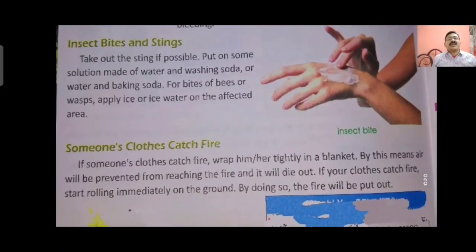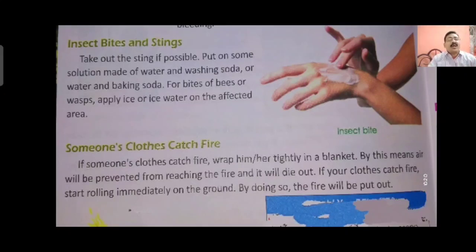Insect bite and sting. Take out the sting if possible, and put on some solution made of water and washing soda, or water and baking soda. For the bite of bees or wasps, apply ice or ice water on the affected area. If any type of insect bites you, especially bees and wasps, try to take out the stings from your skin.